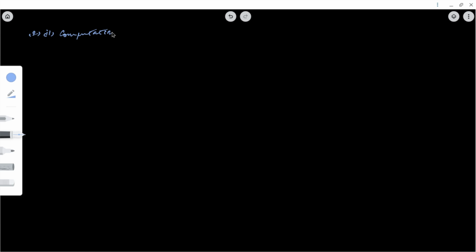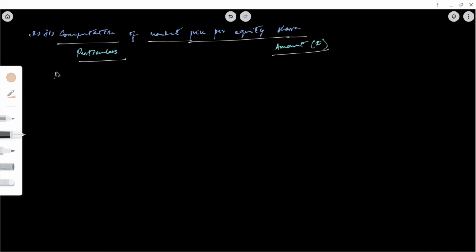Bit number 2, computation of market price per equity share. What is future maintainable profits after tax? See first bit.